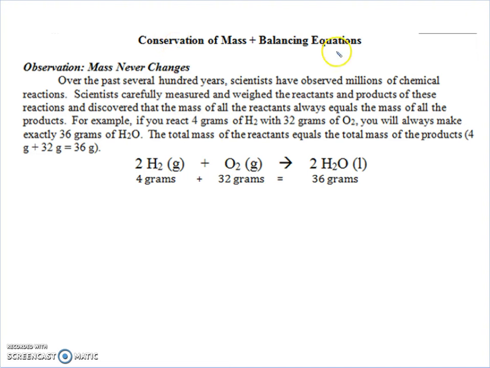So conservation of mass and balancing equations. I know mass is like weight, sort of. It's like how heavy things are, or something like that. And then balancing, I know that's when there's like two people or weights, and they have to be equal, they have to balance out, something like that. Observation: mass never changes, okay? I guess conservation might be never changes, that kind of idea.